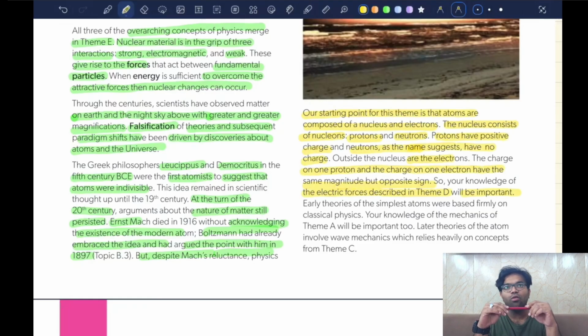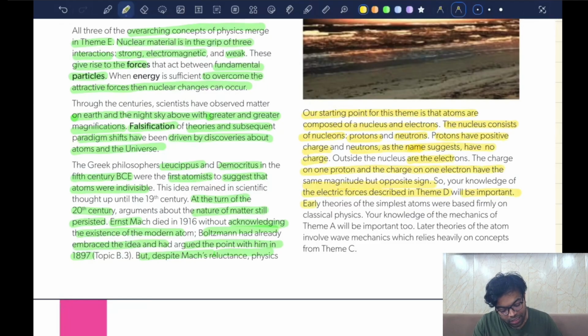So we know, what is an electrostatic force? An electrostatic force is a force that exists between two charged particles. It can be an attractive force in the case of two unlike charges, like a positive and a negative, or it could be a repulsive force between two like charges, like a positive and a positive, or a negative and a negative. And lucky for us, the nucleus has protons, which are positive, whereas the electrons are negative charge. So there is an electrostatic attractive force that exists between the two.